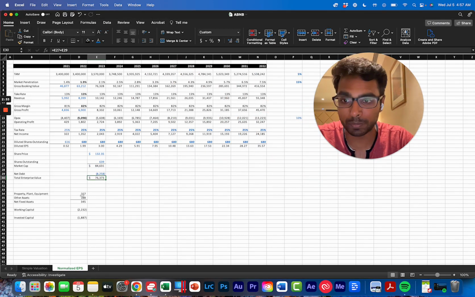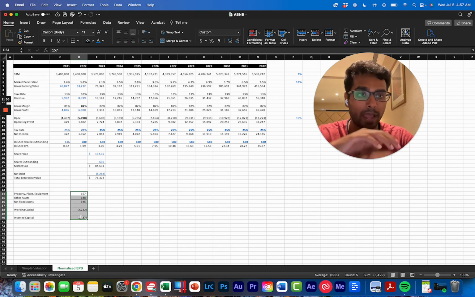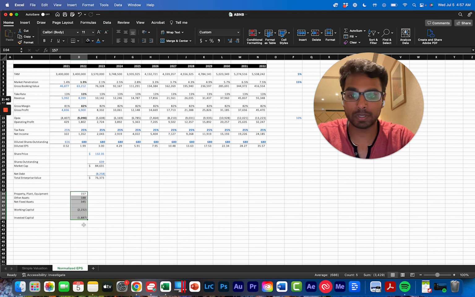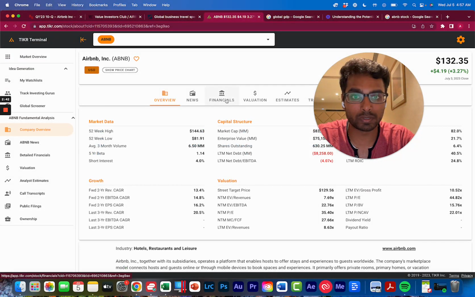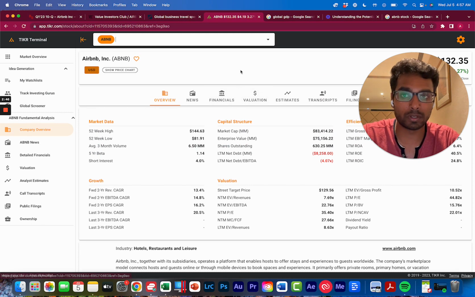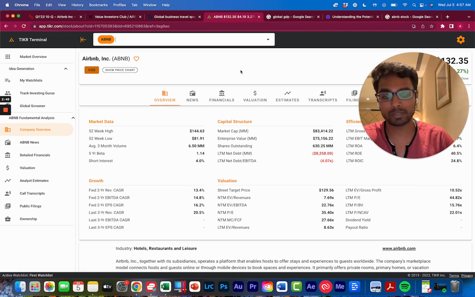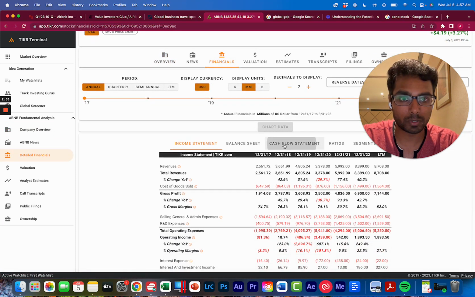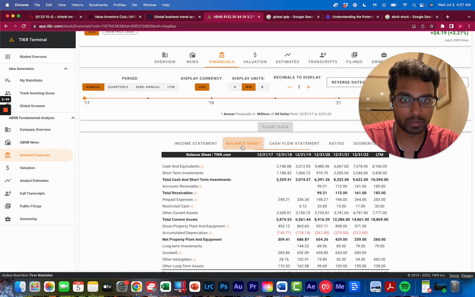Remember, this business just spits out cash, right? It's a wonderful business. It doesn't take up a whole lot of capital because the growth is really just financed by the customers and the suppliers, right?